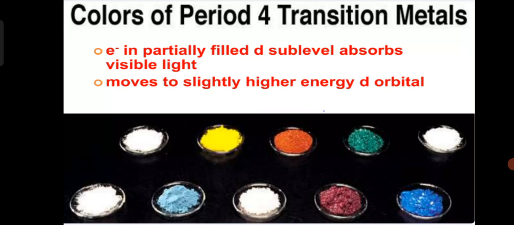The next property of transition elements is colors. Transition elements show different colors, so they are used in the drug industry, pharma industry, and paint industry. And why do transition elements show color?